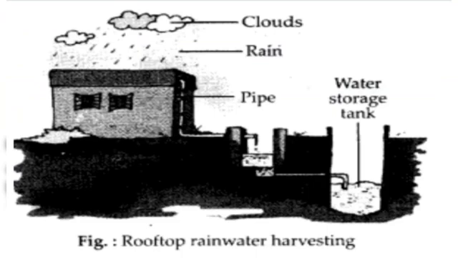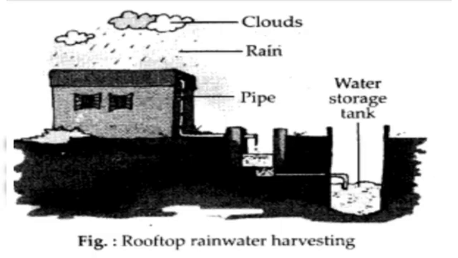This picture is showing rooftop rainwater harvesting. When the rain comes from the clouds, all the rainwater is collected on the roof and a pipe is connected to the roof, and through this pipe all the water goes into the storage tank, and this storage tank is under the ground.